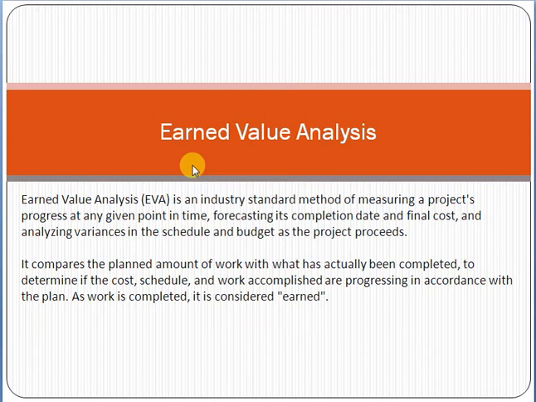Okay, take another example, an e-commerce solution. For example, you plan that within 2 months you will complete 40 tasks of development. Your planned work is that within 2 months you should complete 40 tasks of the project.